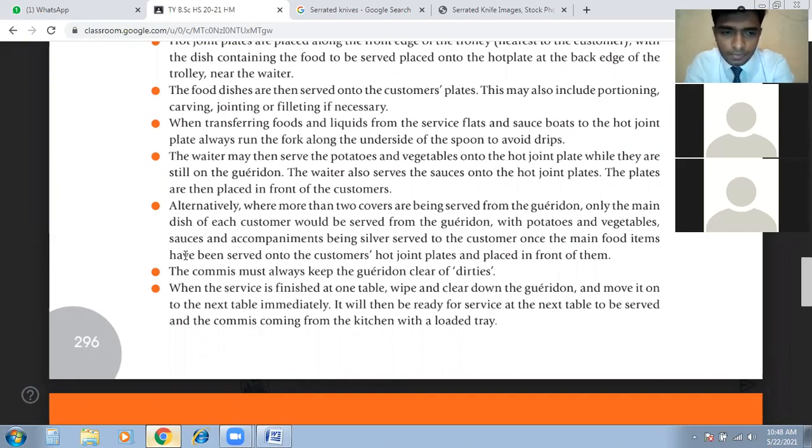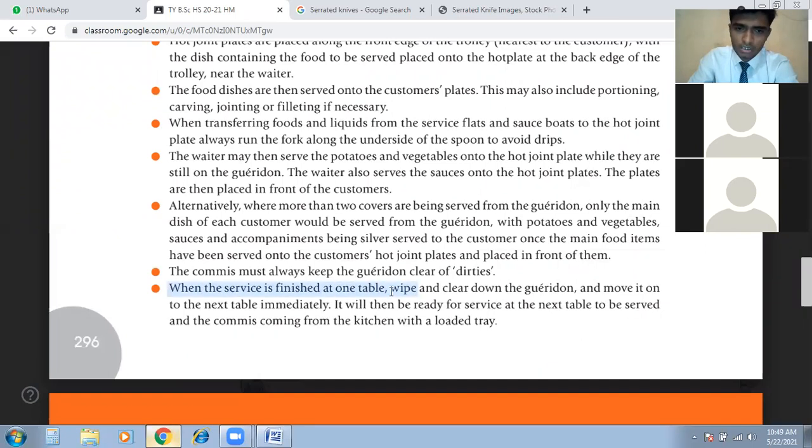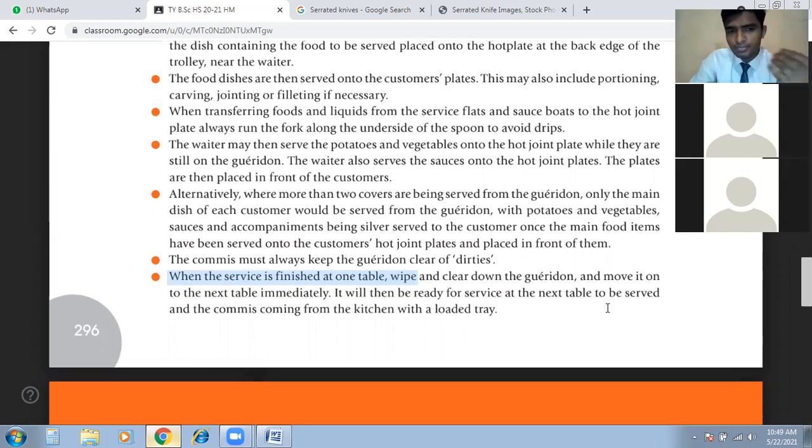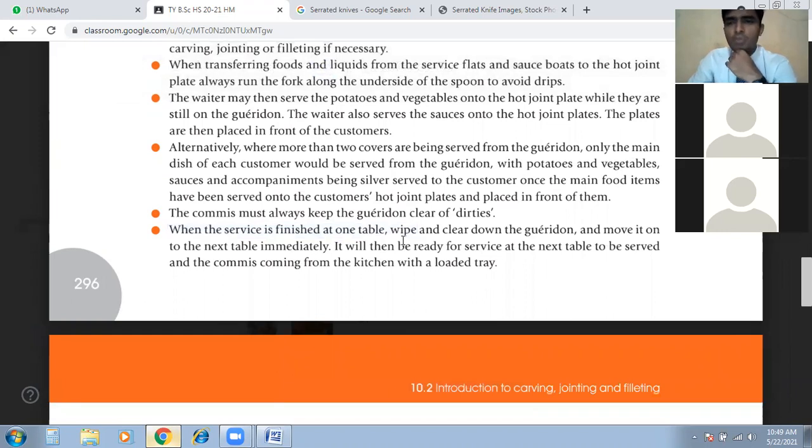Okay, the next point is the commis must always keep the Gueridon clear of dirties. So we have to keep the working area clear, neat and tidy. That's the same thing we have to do while serving the Gueridon. The next point is, when the service is finished at one table, wipe and clear down the Gueridon. After finishing the service, we wipe and clear down the Gueridon and move it to the next table immediately.